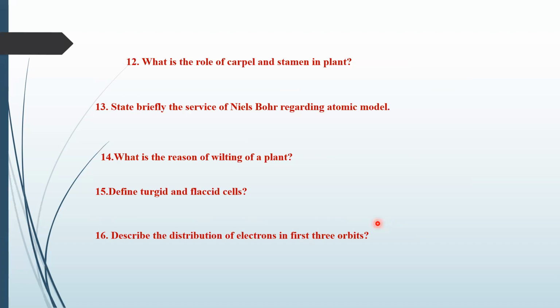What is the role of the carpel and stamen in plants? Yes, who will explain this? The role of the carpel is that they are female reproductive organ.